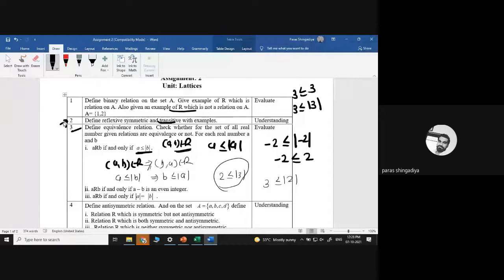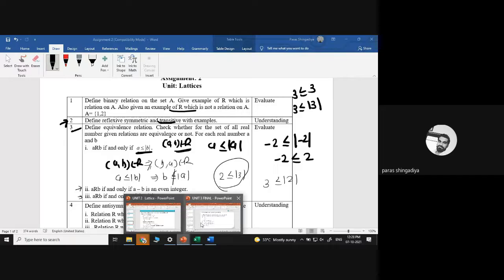So what does it mean? It is not symmetric. Therefore, it is not an equivalence relation. There is no need to check the transitive property. It will be reflexive, but not symmetric, so it is not an equivalence relation. And the second and third questions, we already discussed in the PPT.